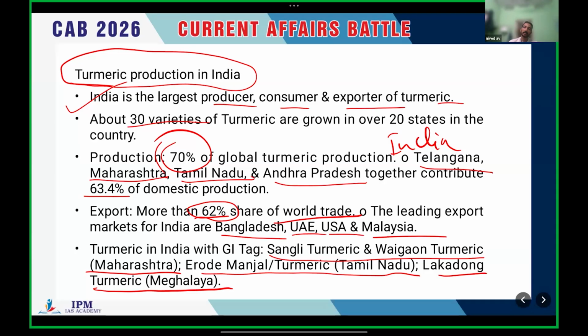GI tag means, you know it, right? Geographical Indication tag, which means that the particular product can be grown only in that particular geographical area. That is what is meant by GI tag. You understand, right?